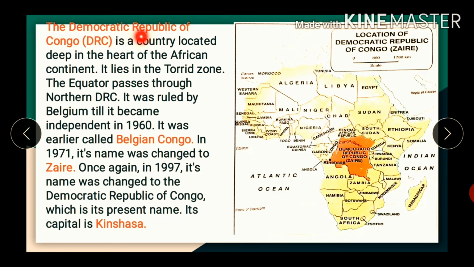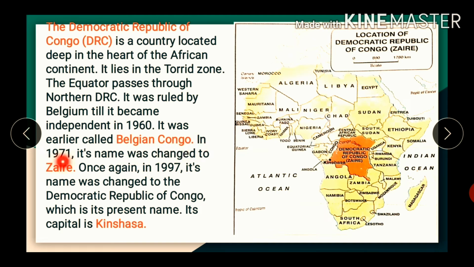The Democratic Republic of Congo, that is DRC, is a country located deep in the heart of the African continent. It lies in the torrid zone. The equator passes through northern DRC. It was ruled by Belgium till it became independent in 1960. It was earlier called Belgian Congo.